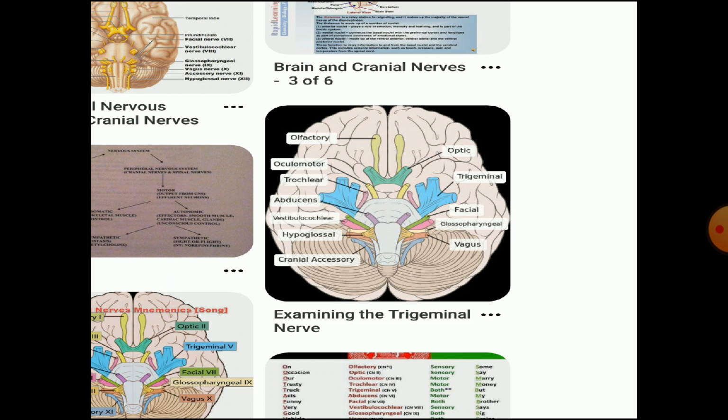The next, here it is the 12 pairs of cranial nerves which is also the part of the peripheral nervous system. So the 12 pairs of the cranial nerves: olfactory, optic, oculomotor, trochlear, trigeminal, abducens, facial, vestibulocochlear, glossopharyngeal, vagus, accessory, hypoglossal. So these all are the 12 pairs of cranial nerves which are also part of the peripheral nervous system.